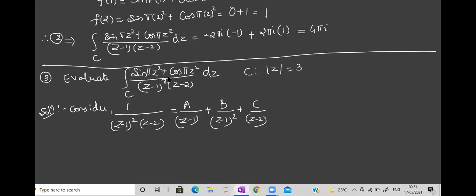Suppose the power is 3 here, z minus 1 raised to 3, how many constants will you get? Four, ma'am. You will get 4, right? So you should again start from z minus 1, then z minus 1 the whole square, z minus 1 the whole cube. You should stop when the powers become the same. Let us call it equation 1 because we have to find A, B, C separately and then substitute.